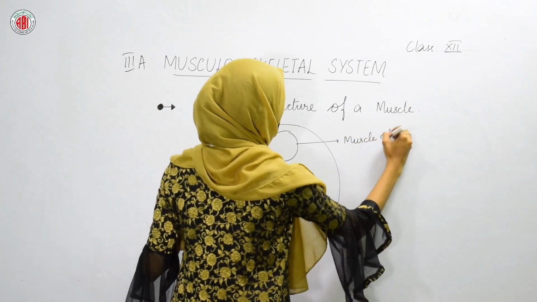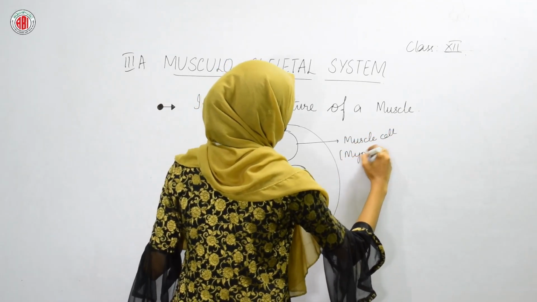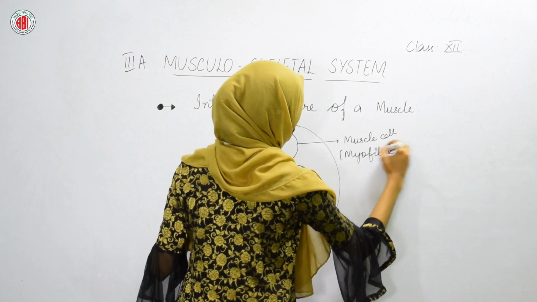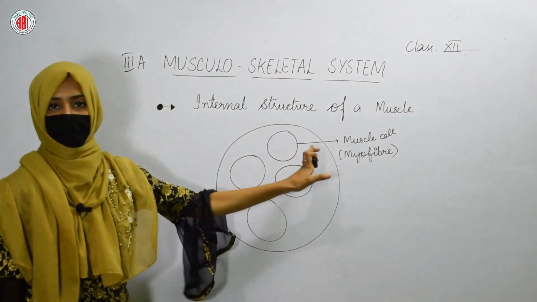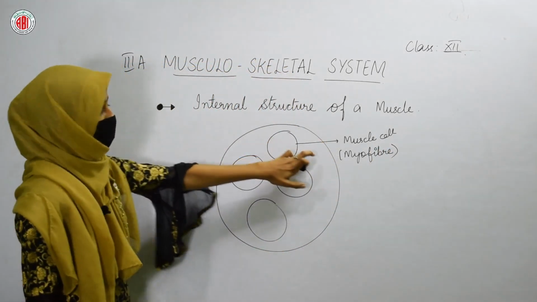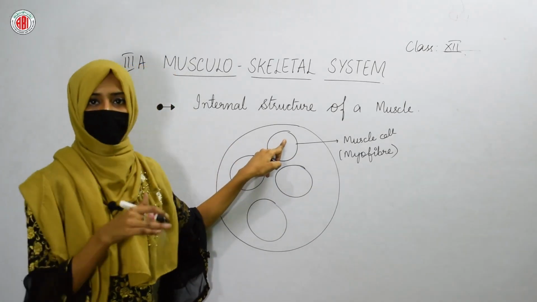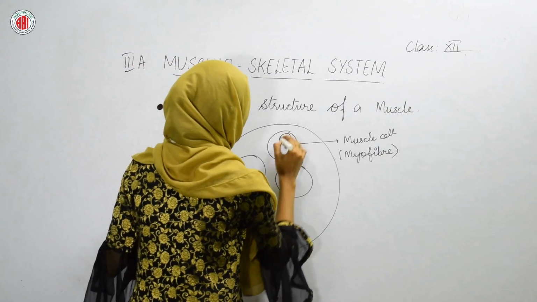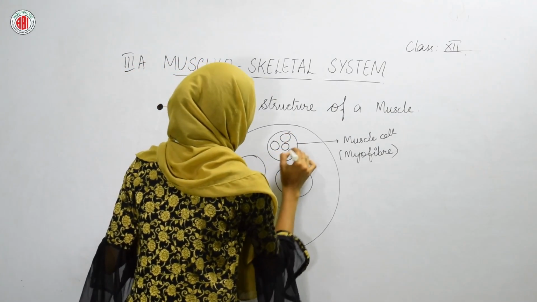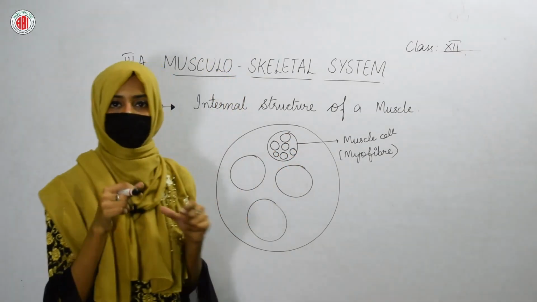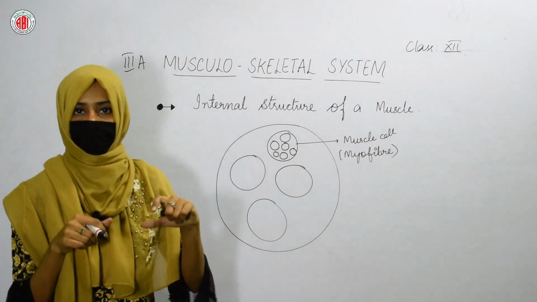A muscle cell can also be termed as myofiber. Myofiber is nothing but the cells which are present in our muscle. Now, inside the myofiber, some bundles are present. If you open a cigar box, all the cigarettes are arranged cylindrically.